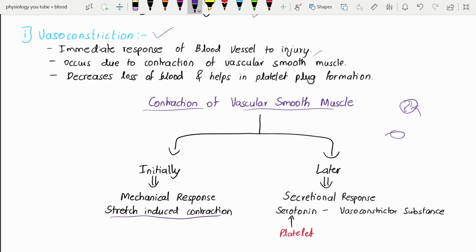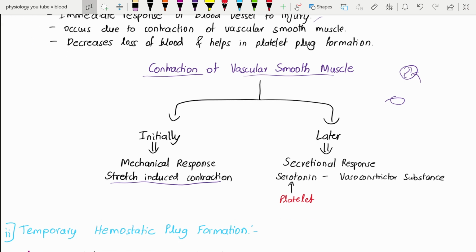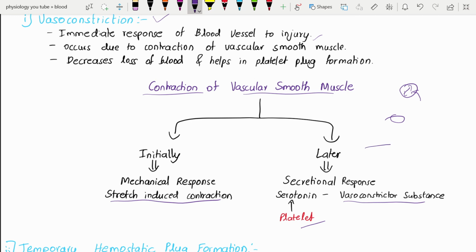As you know, platelets are involved in the initial stages, so they secrete serotonin to maintain the vasoconstriction. This vasoconstriction helps in less blood supply towards the site of injury. So there is less blood loss from the site of injury.